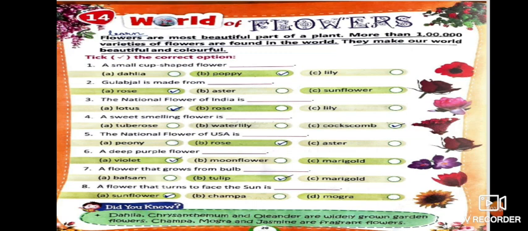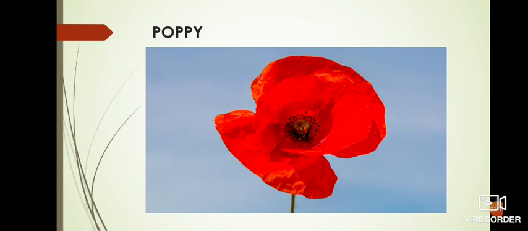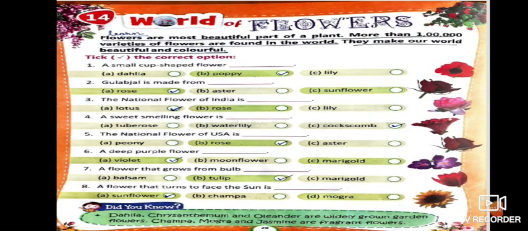Okay, so let's start. So the first one is a small cup shaped flower which looks like this is poppy. The name of this flower is poppy. It looks like a small cup shaped. Okay, next one is second, gulab jal is made from dash.